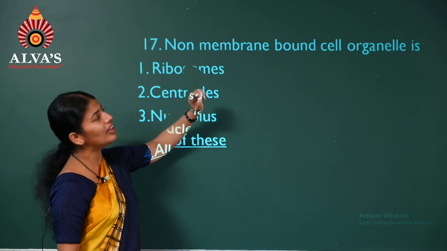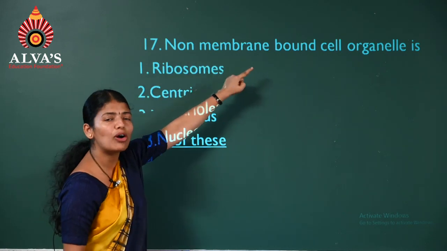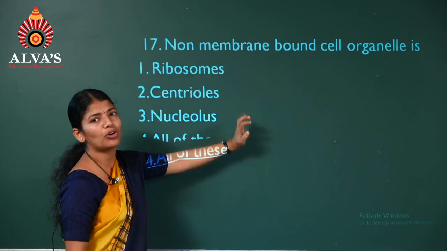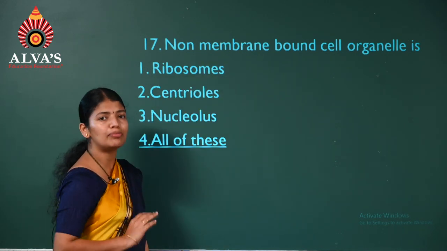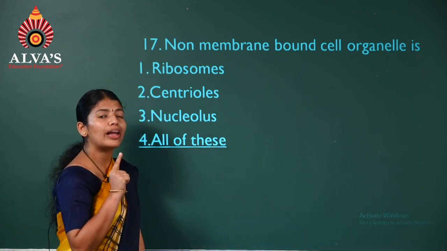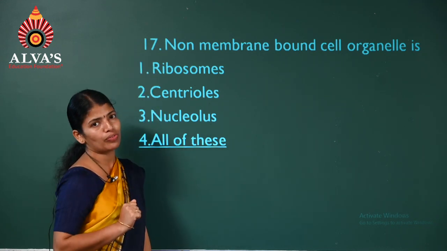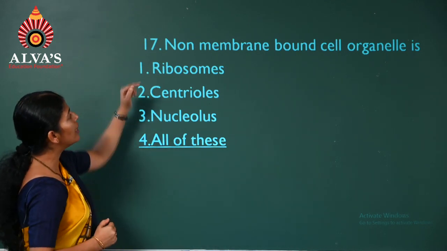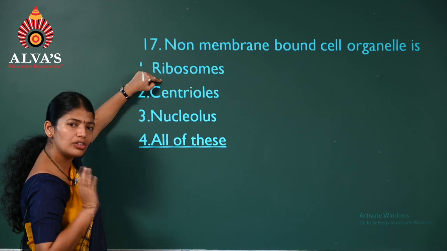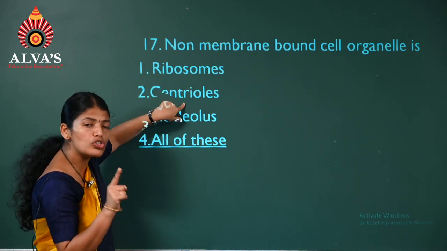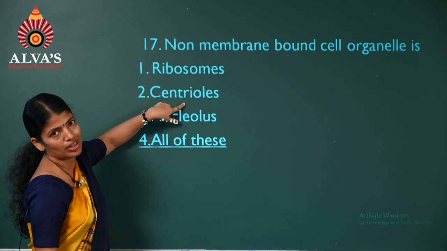Question number 17, non-membrane bound cell organelle. We have come across this point already and we have learned the examples also. Which are the examples? One is ribosome, another one centriole. So both these are non-membrane bound. We'll look into the options. Ribosomes, yes, non-membrane bound organelles. Centrioles, also non-membrane bound structures.